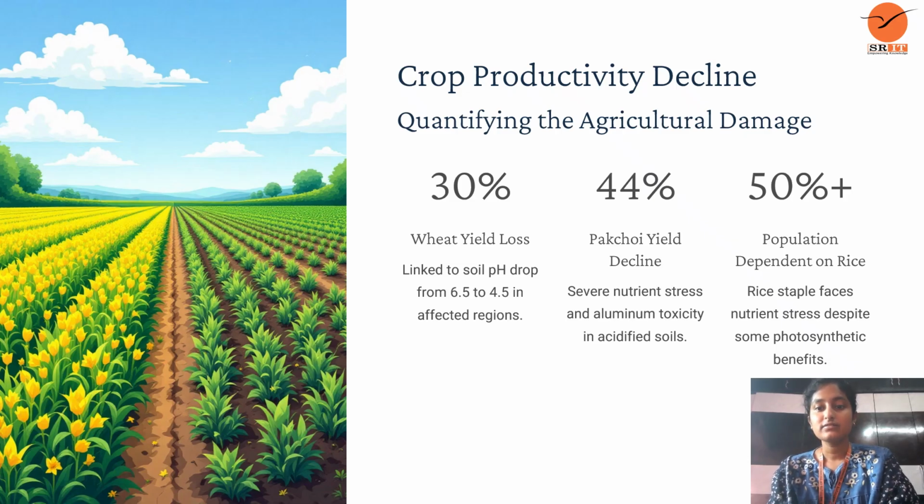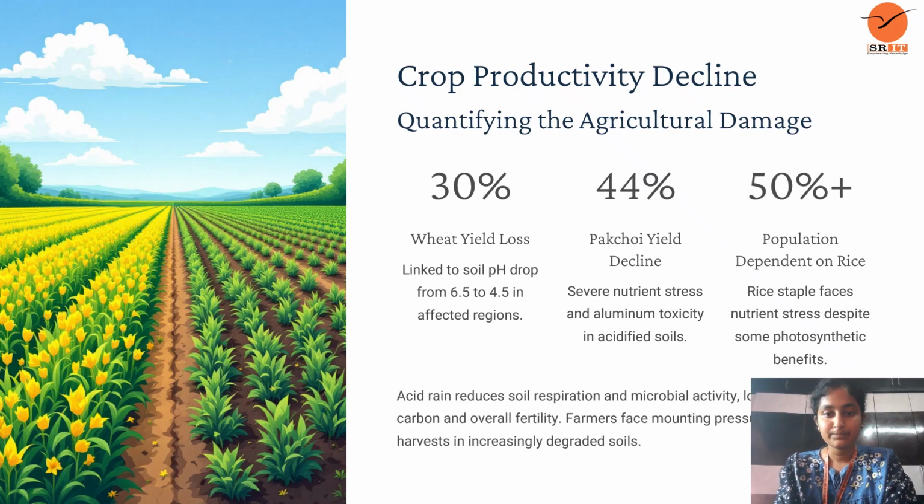Yield decline. Severe nutrient stress and aluminum toxicity in acidic soils. It means the soil's yield declines. The moisture present in the soil will decline due to the acid rains. And 50% plus of the population is dependent on rice. Rice, a staple, faces nutrition stress despite some photosynthesis benefits. These are all benefits of soil fertility, but it is damaged by the acid rain.